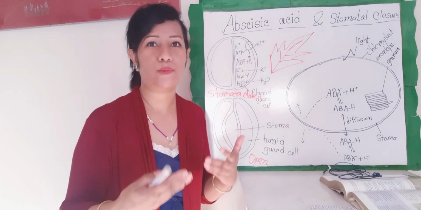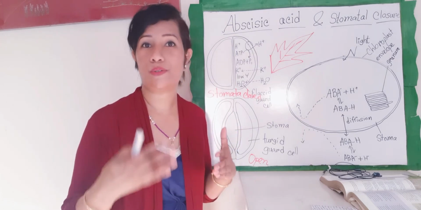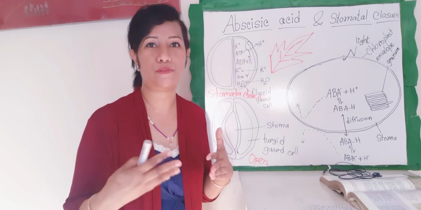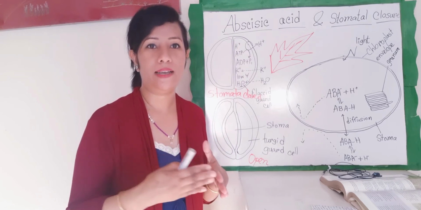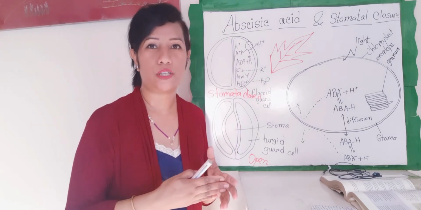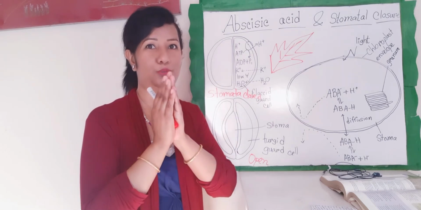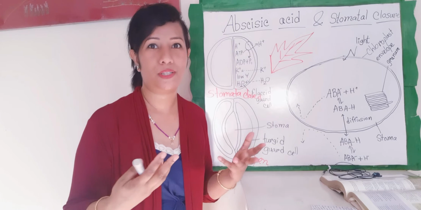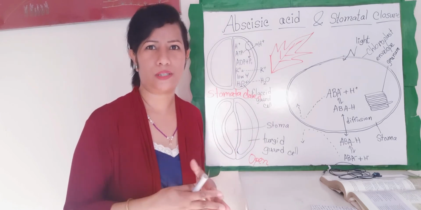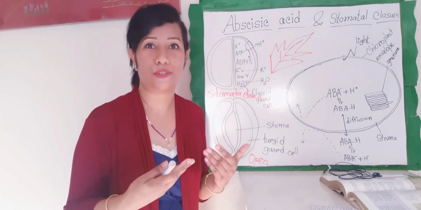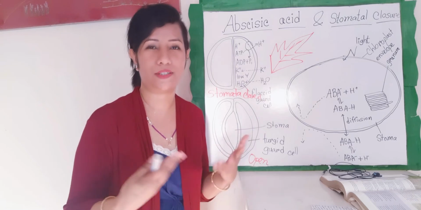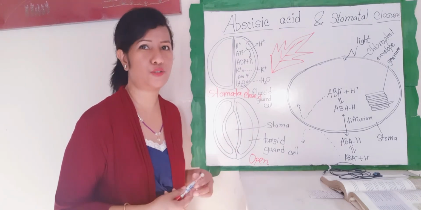So why? What's the reason? The reason is to reduce the loss of water vapor from the leaf. That's why they close. We are not doing anything, because there is a water problem, so they respond. That is how the hormone works. It's interesting.